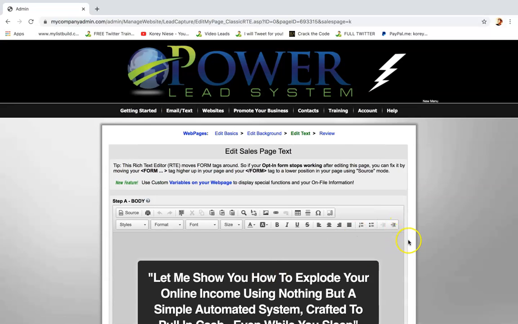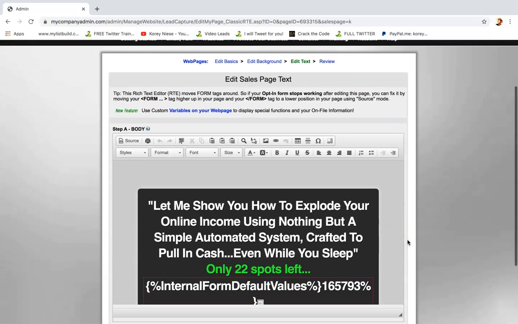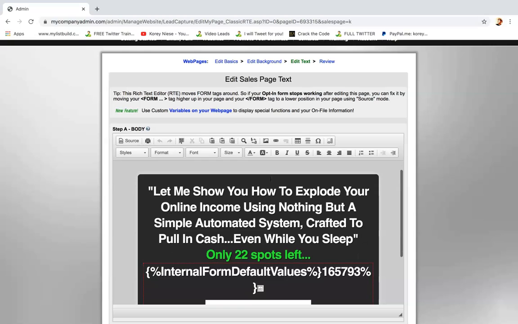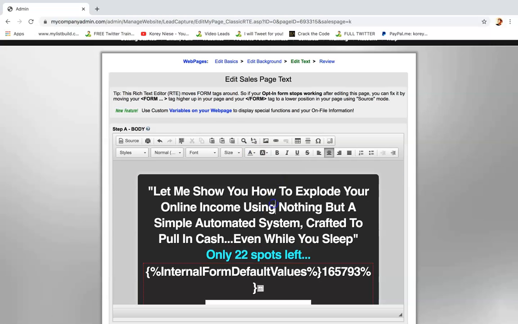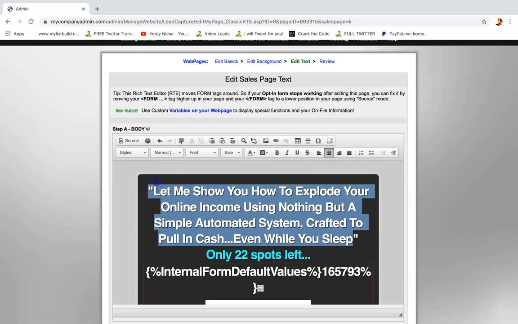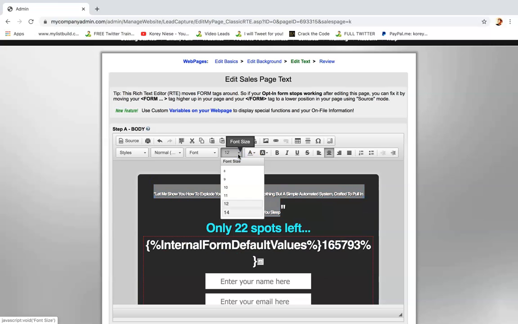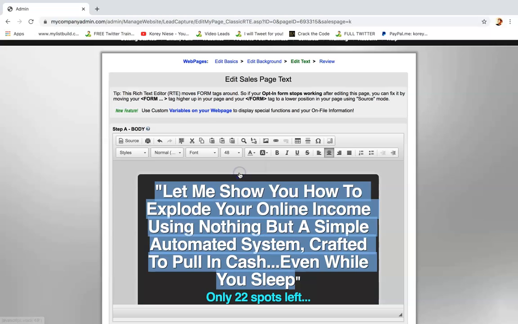Now it's going to bring me to edit the sales page text. Obviously, this is also any kind of page, so lead capture page too. So I can edit this however I want. If I wanted to change this color, I could change the text color. All right, if I wanted to obviously change the size, I could make this bigger text or smaller. I could make it, obviously I want to make it that small, but you get the point.